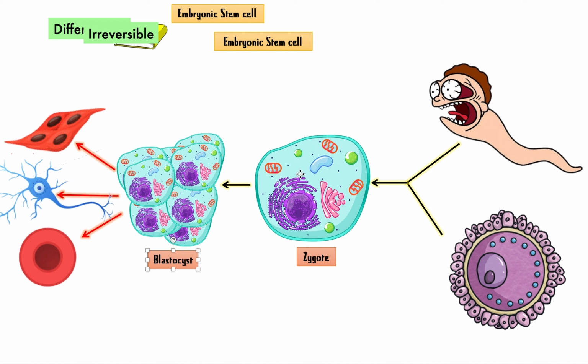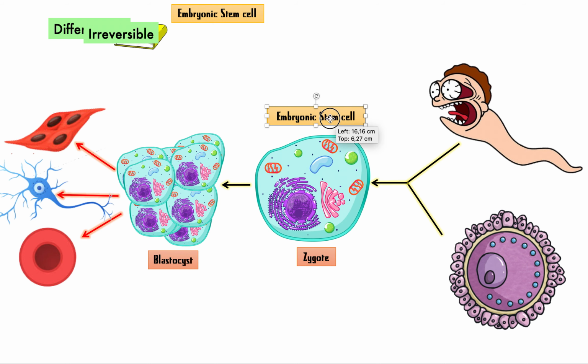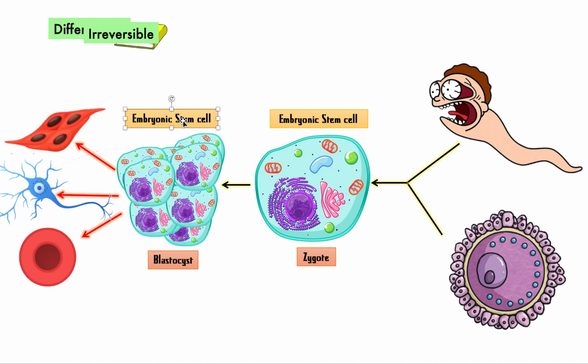Now, what are stem cells? I haven't gotten to that yet, right? Yes, I have. These are stem cells. These are stem cells. So what is a stem cell then? A stem cell is any kind of cell that has the potential to become any cell. All of these cells have the potential to become any cell. They can become a muscle cell, skin cell, any cell, right? They don't have a specific function yet, but they will in the future. They will become any kind of destined cell that they're supposed to. So that's what stem cells are.